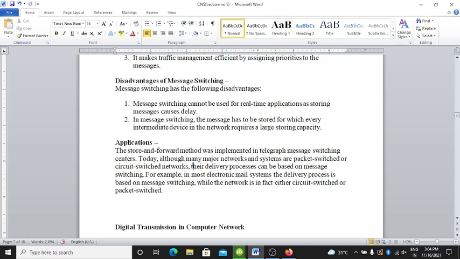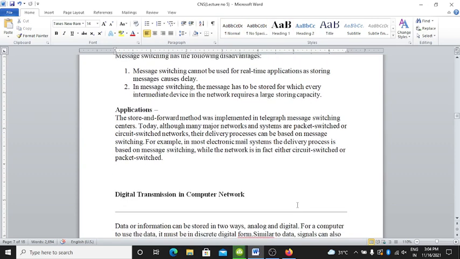Here are the applications of message switching. The store and forward method was implemented in telegraph message switching centers. Today, although many major networks and systems are packet switched or circuit switched, their delivery process can be based on message switching. For example, in many electronic mail systems, the delivery process is based on message switching, while the network is in fact either circuit switched or packet switched.